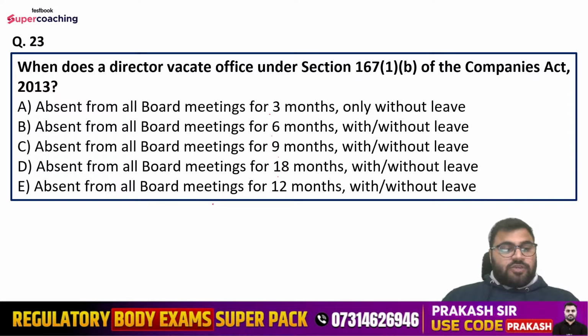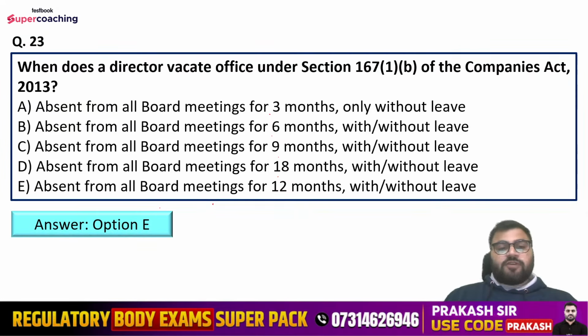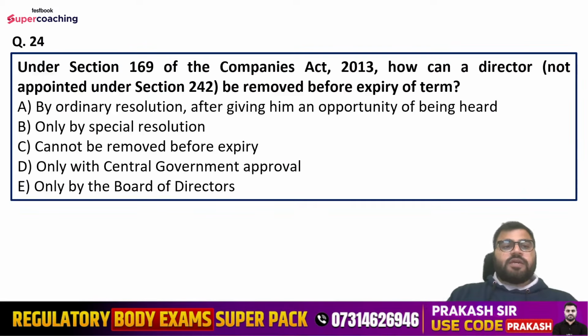Yes, so Nilesh is saying option number E. Mansi is saying option number E. Miss P is saying option number E. Lakshman is saying option number E. So till now everyone has mentioned option number E only. Yes guys, what is the right answer? Right answer is option number E only, that is absent from all board meetings for 12 months with or without leave. Got it? Question number 24.